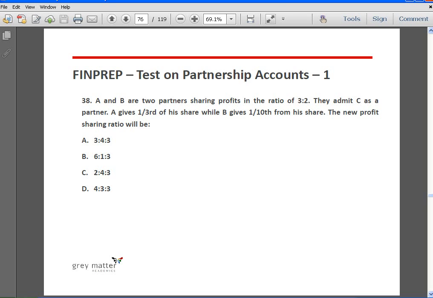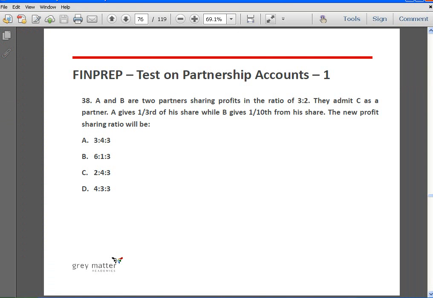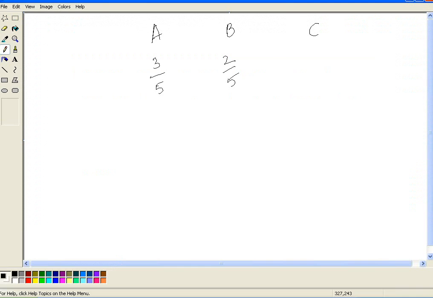Okay. A and B are two partners sharing profits and losses in the ratio of 3 is to 2. Right. So you have A, B, C is admitted. Old PSR is 3 by 5, 2 by 5. Admitted C. A gives 1/3 of his share.